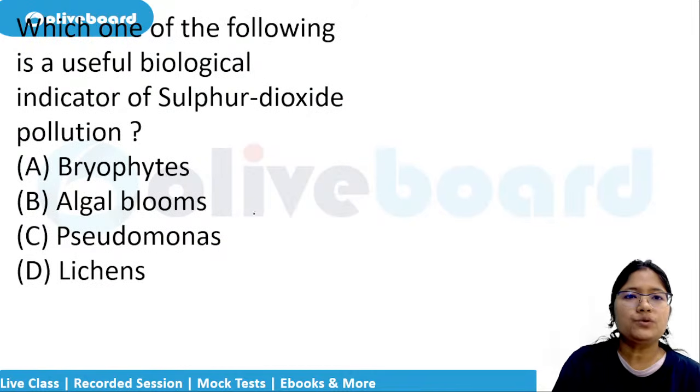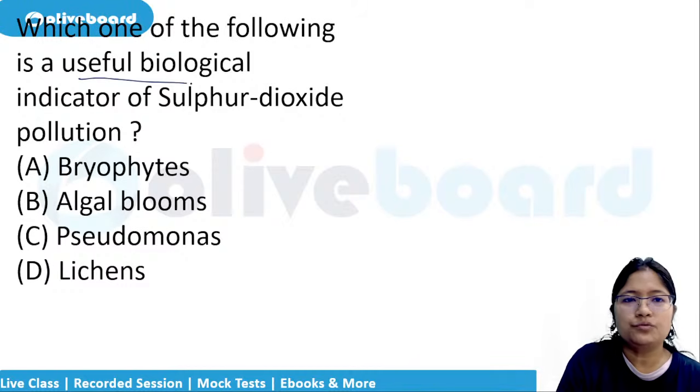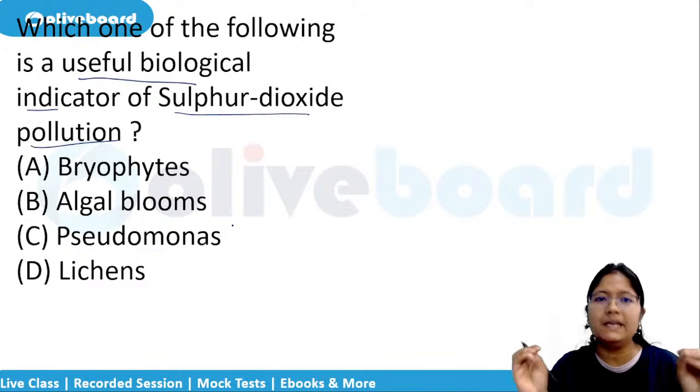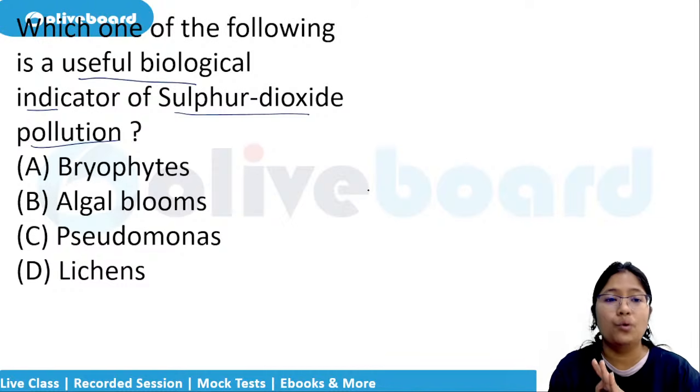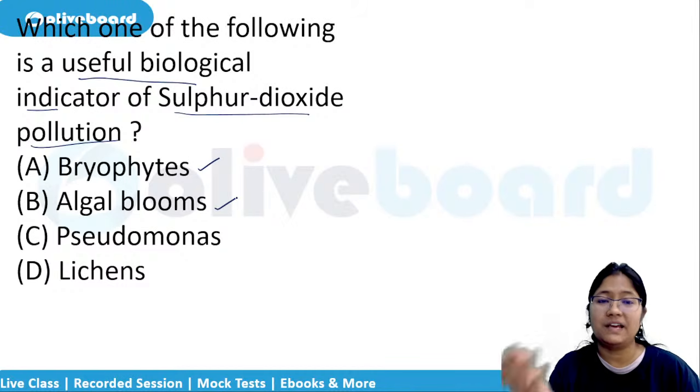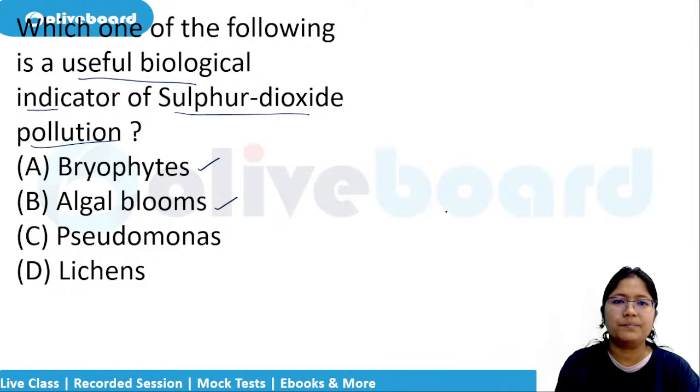Next question. Which one of the following is a useful biological indicator of sulfur dioxide pollution? This is overall an indicator of pollution as well. If an area will be polluted, there will be no what? Bryophytes. Algal blooms can increase also at times based on what pollution it is.